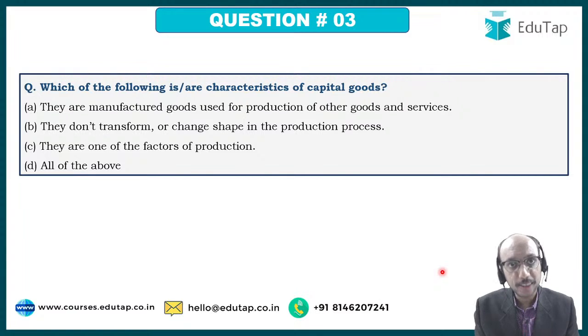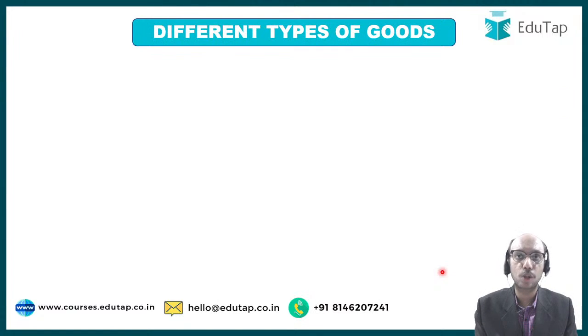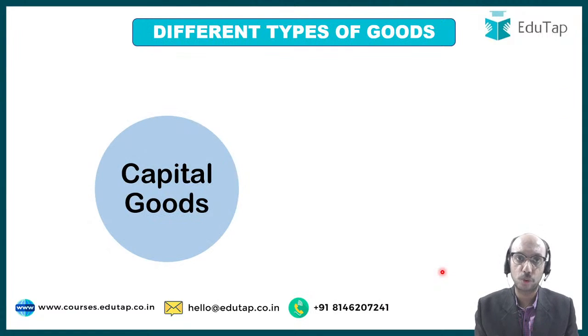Now let us take the discussion and learn everything about capital goods, right? Let us talk about capital goods. What are capital goods? You please keep this image in mind that capital goods are basically machines which are used for production of goods which will be consumed by me. So for example, if I eat cake, then the cake making machine is capital good. If I wear this coat, the coat making machine is a capital good. If I am using this mobile phone, the mobile making machine is capital good. It's just as simple as that.